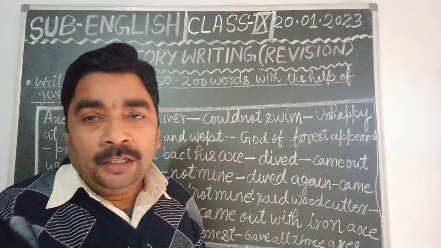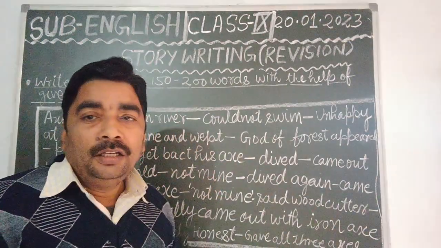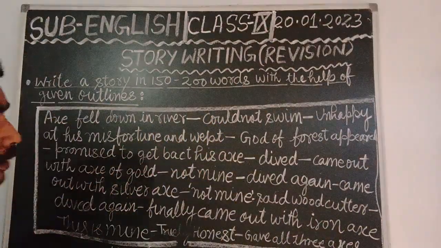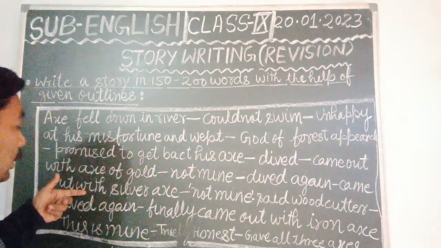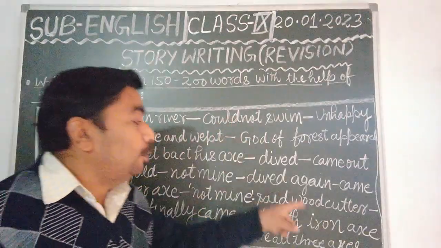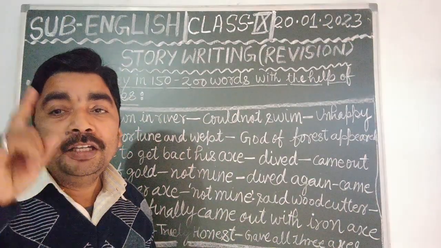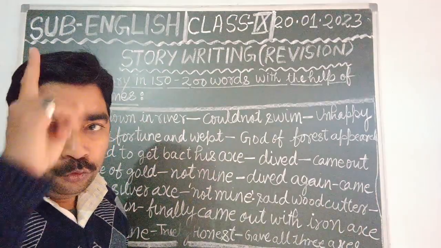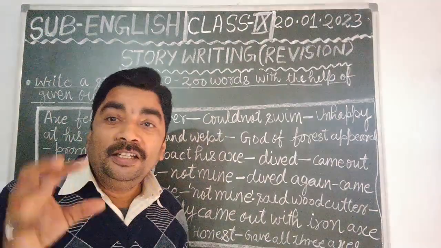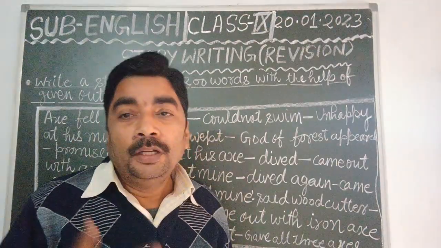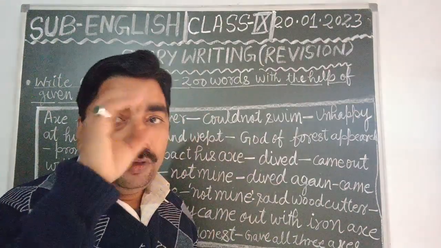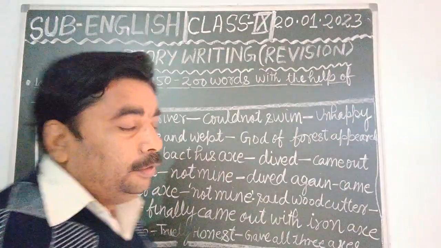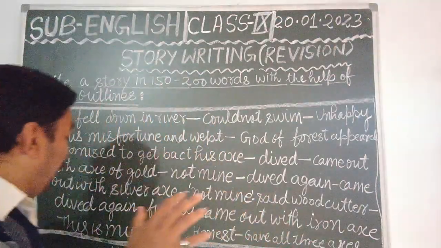Understood? After that, the god of forest again dived into the water, and this time he came out with the silver axe, dear students. When he came out with the silver axe, the honest woodcutter again said that it was not his axe. He refused to take it. And lastly, the third time the god of forest again dived into the water, and this time he came out with the iron axe.